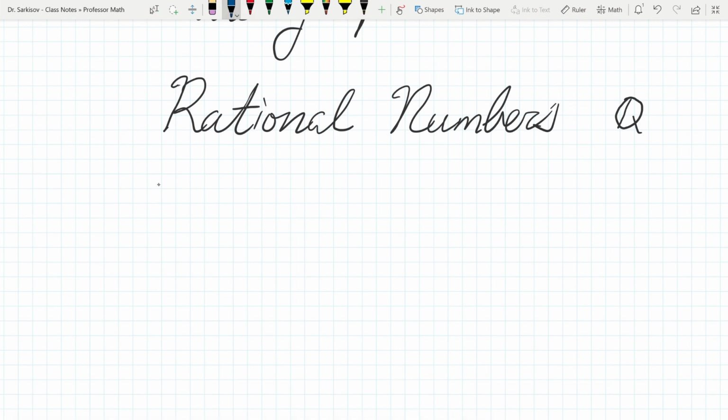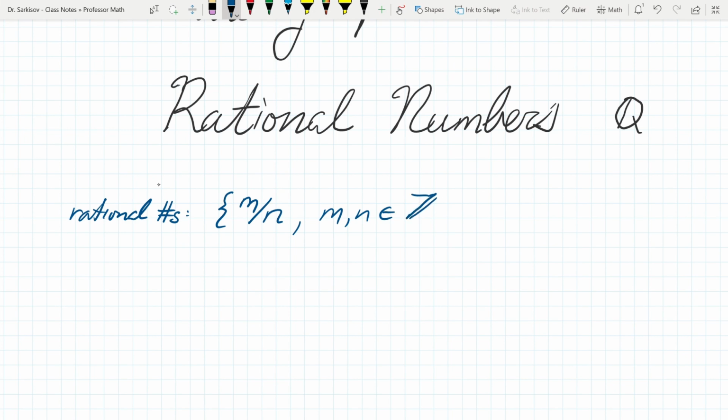So what in the world is a rational number? It's a set of numbers represented by m over n, where m and n are integers, belonging in the set Z, the integer set.